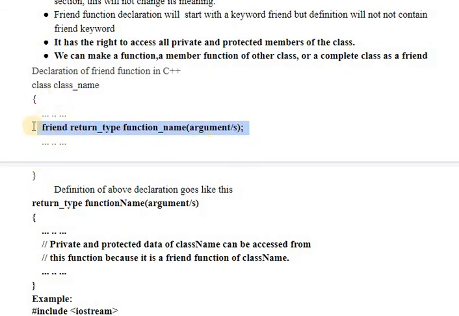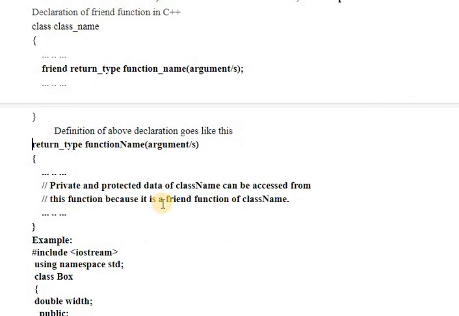Inside the class you have to write this declaration by adding the friend keyword, then the return type, then the function name, and then the list of arguments. This is the declaration portion. You can declare it in the public section or private section, it hardly makes any difference. This is the style to write the definition: return type, no friend keyword in the definition, function name, and then arguments.